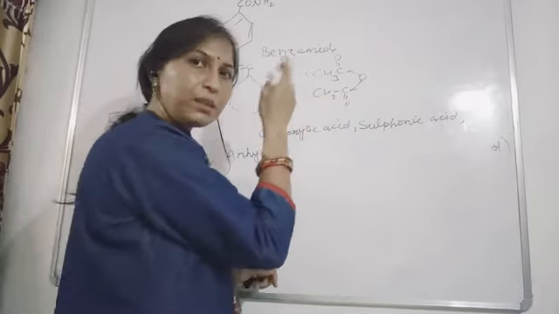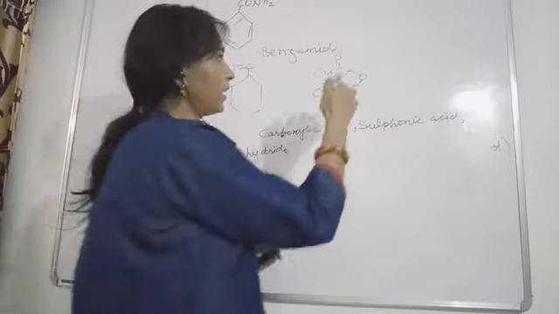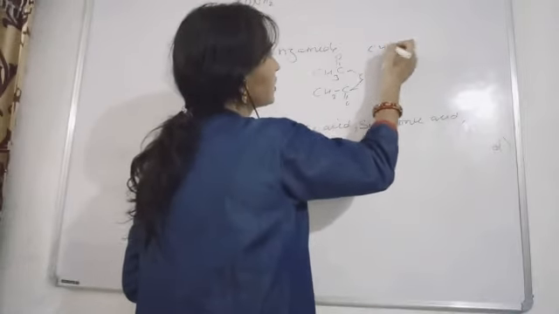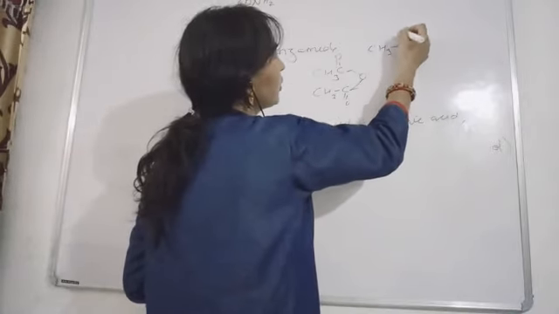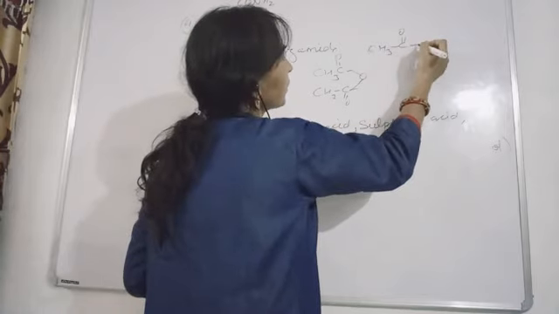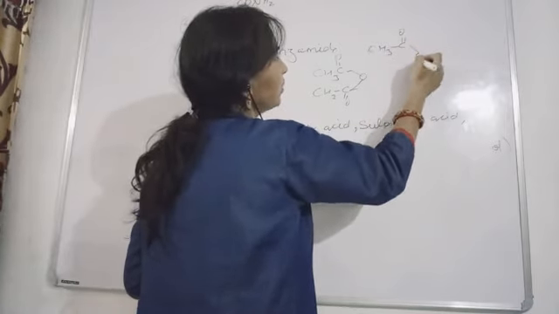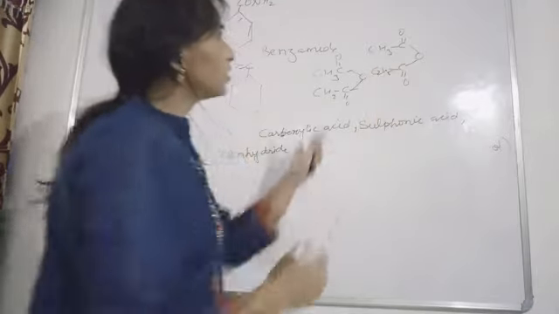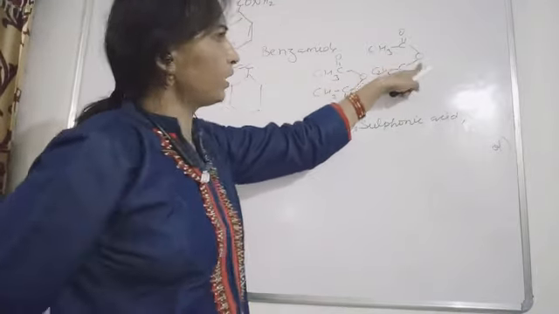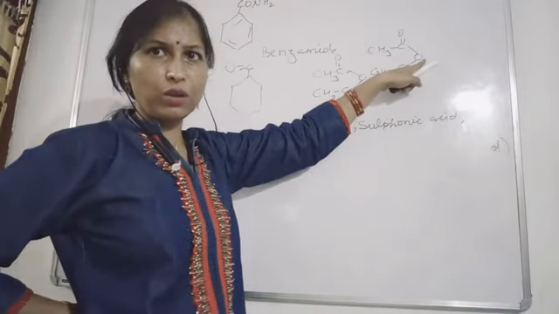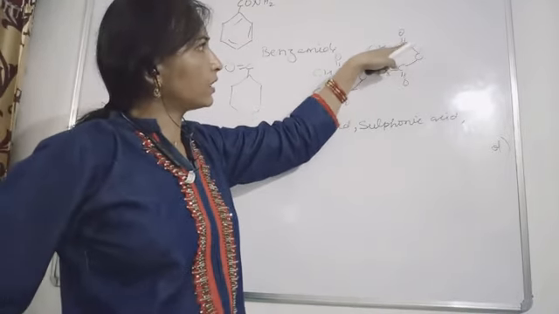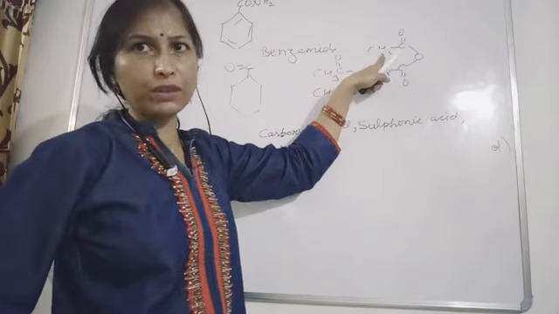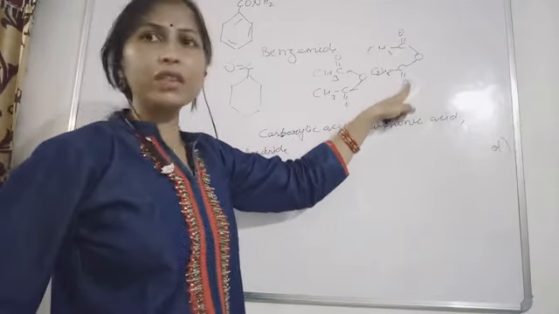And if they are unsymmetrical anhydride, what are we going to use? Suppose your compound is CH3CO attached with O, and then here you have C2H5. See, O is the common one, and on this side you have how many carbons? 2 carbons. And on this side 3 carbons.